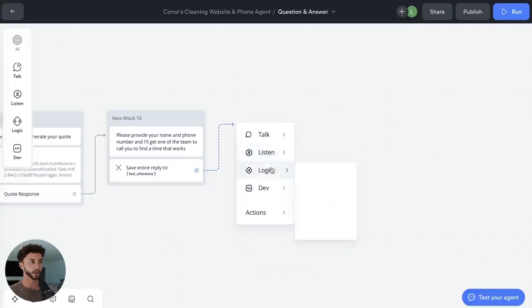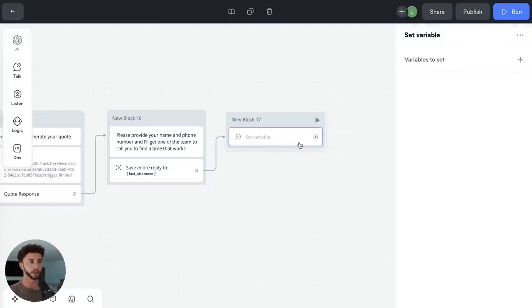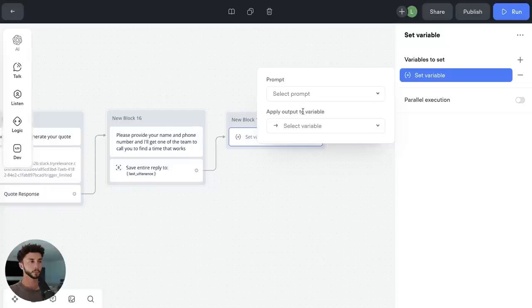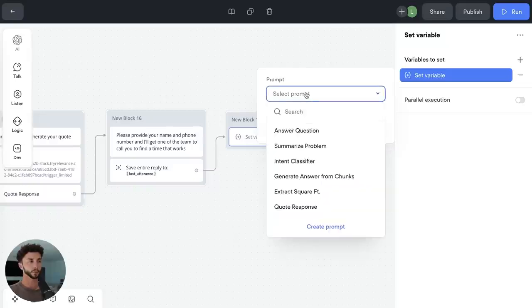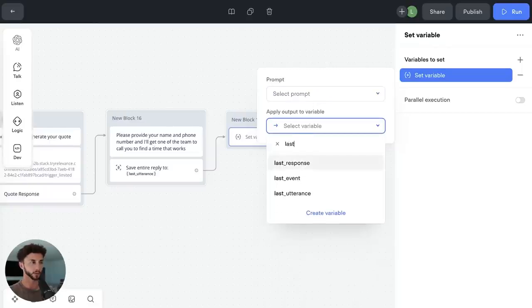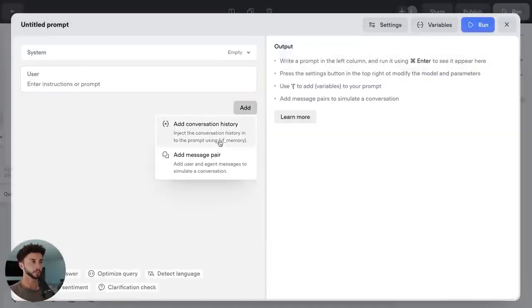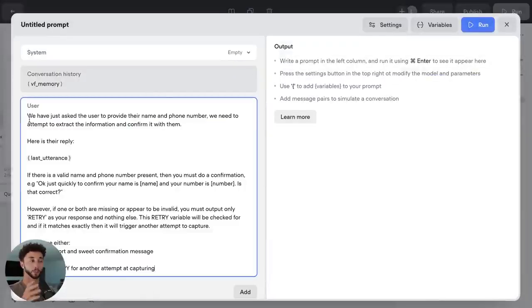I'm going to put this here and do a set step. We're going to use a prompt, so we're setting this with AI, and we're going to create a new prompt. Let's just set the variable first. Let's say this is going to be put into last response. Make a new prompt here. And this is the prompt that we're going to be using.